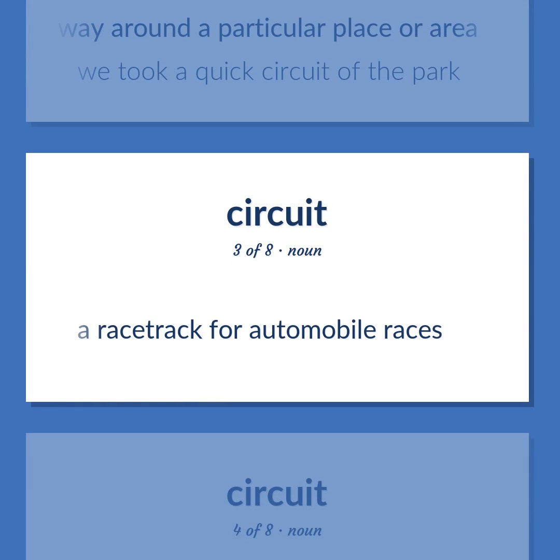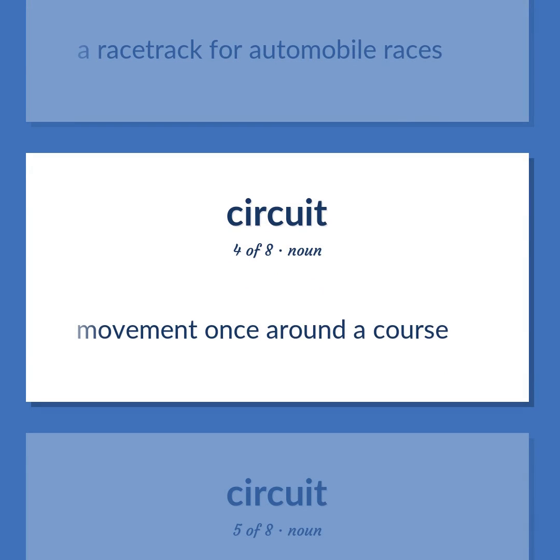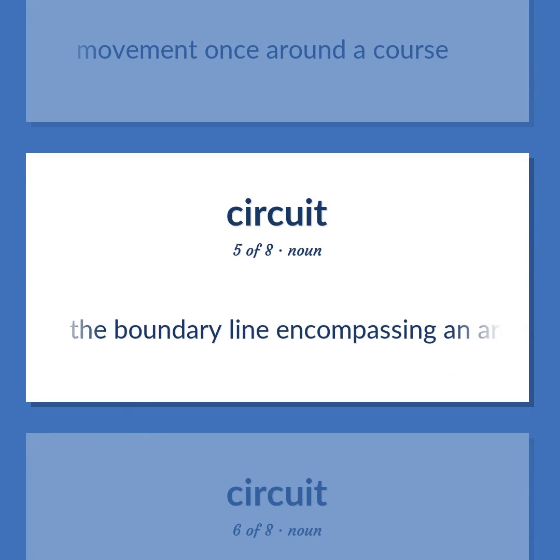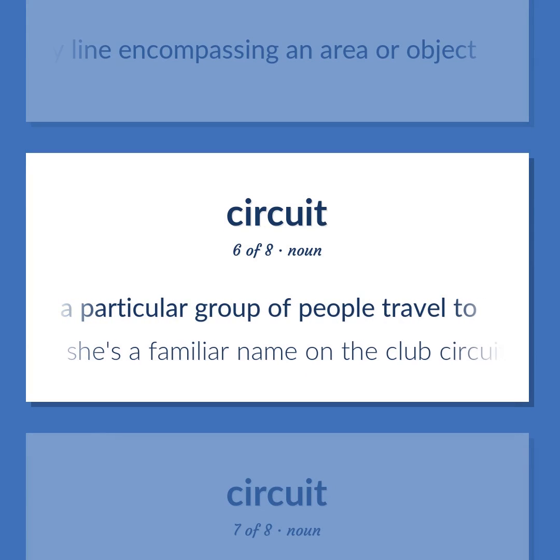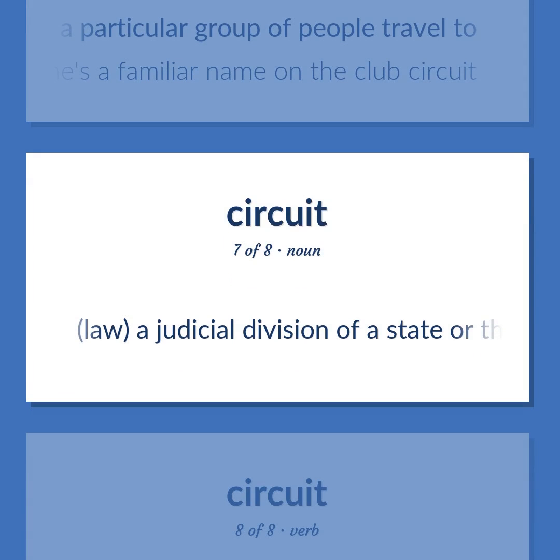A racetrack for automobile races. Movement once around a course. The boundary line encompassing an area or object. An established itinerary of venues or events that a particular group of people travel to. She's a familiar name on the club circuit.